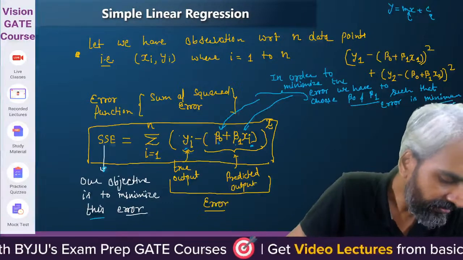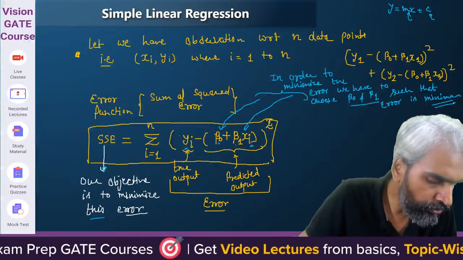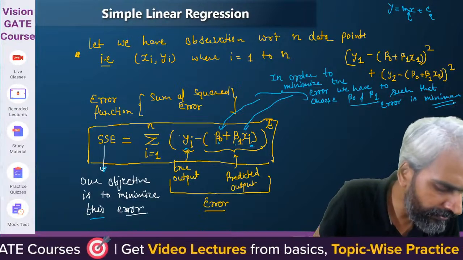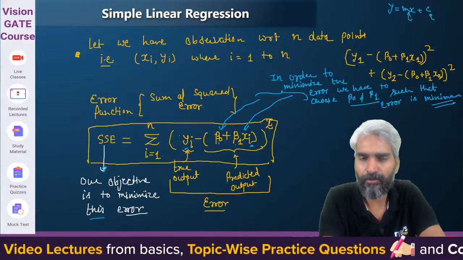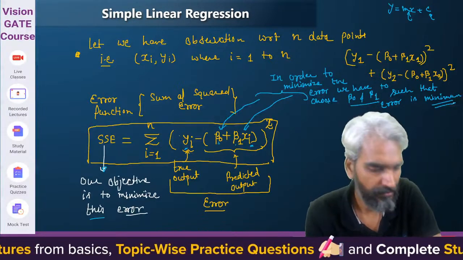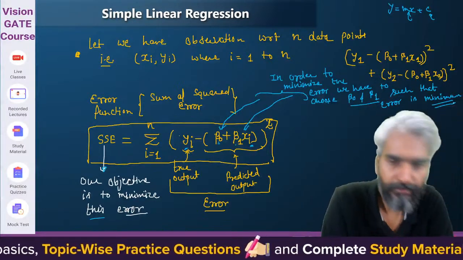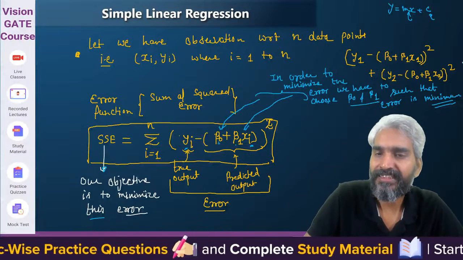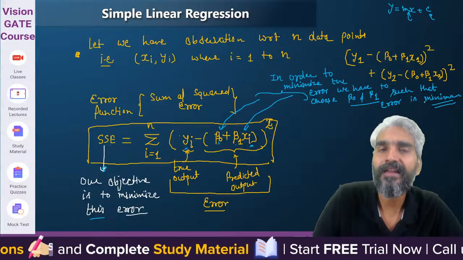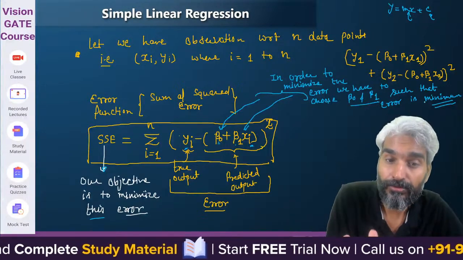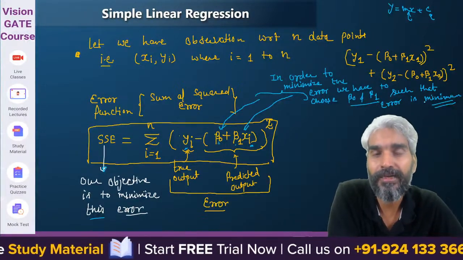No, not the predicted values. Sudeep, what are you trying to say? In order to minimize the error, we have to choose beta 0 and beta 1 such that the error is minimized. The objective is to choose such beta 0 and beta 1.